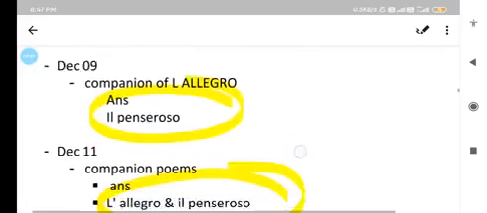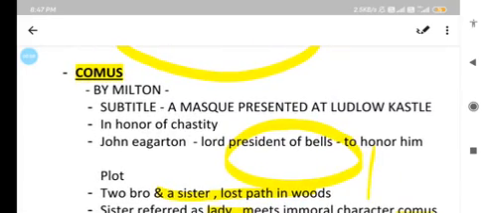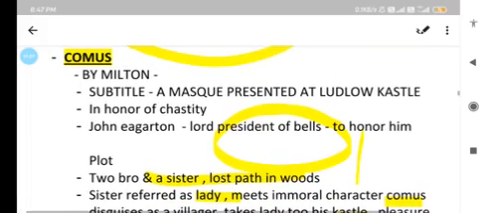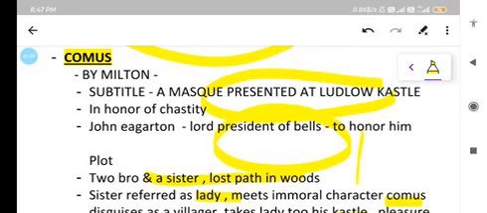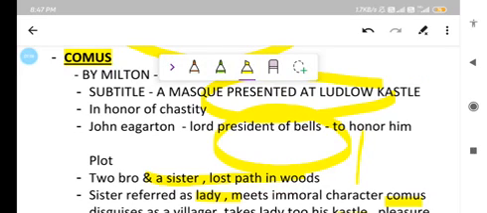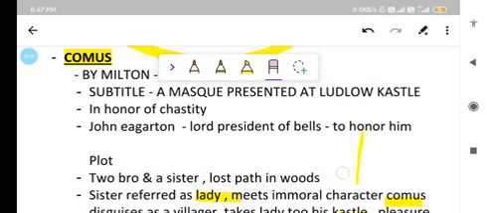Now we will see a very important work written by John Milton, and that is Comus. The subtitle of Comus is A Masque presented at Ludlow Castle in honor of chastity. John Milton dedicated this work Comus to John Egerton, and John Egerton is the Lord President of Wales, and John Milton wrote Comus in honor of John Egerton.